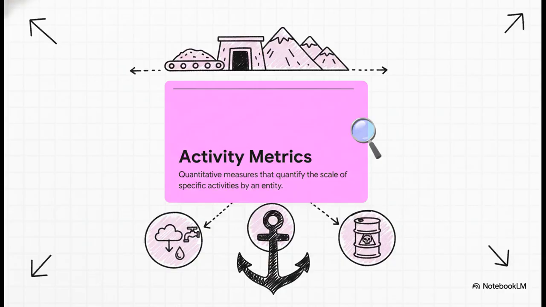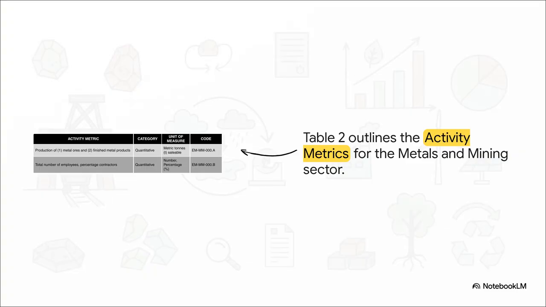And that brings us to the actual definition. Activity metrics are quantitative measures that quantify the scale of specific activities or operations by an entity. While your standard sustainability metrics might measure, say, greenhouse gas emissions, water withdrawn, or hazardous waste, activity metrics are essential because they measure the raw, absolute scale of the business itself. They're basically the anchor that grounds all your other sustainability data. Looking directly at the official source material, Table 2 outlines the exact mechanics of the two specific activity metrics we need to report for the sector.